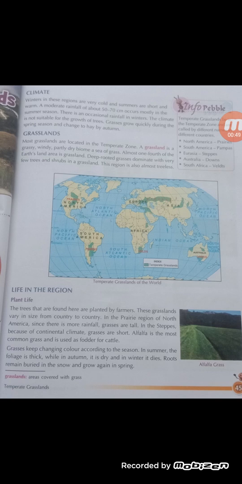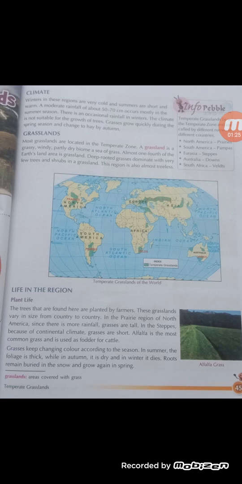Grasslands are the intermediate zones between forest and a desert or a semi-desert. Now let us learn about the location of grasslands. The region that lies between the Arctic Circle and the Tropic of Cancer in the northern hemisphere, and between the Antarctic Circle and the Tropic of Capricorn in the southern hemisphere, is called the temperate zone. Children, you know temperate grasslands lie in the temperate zone and are called by different names in different countries.